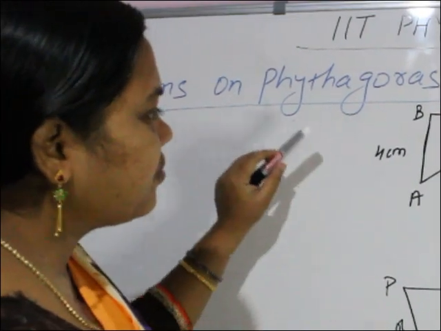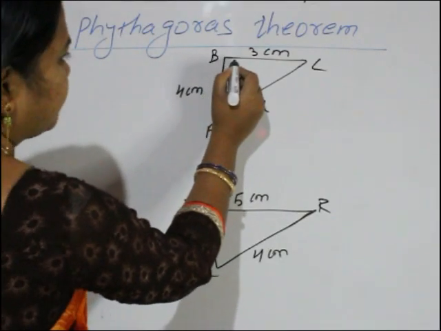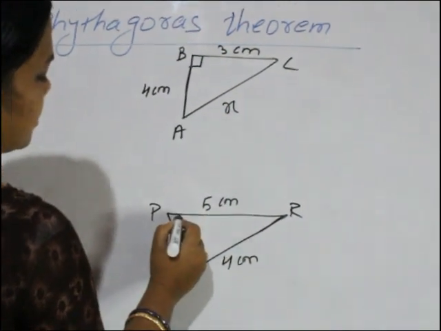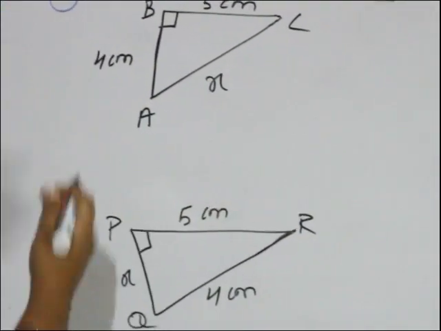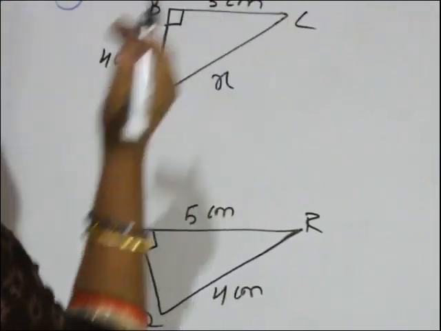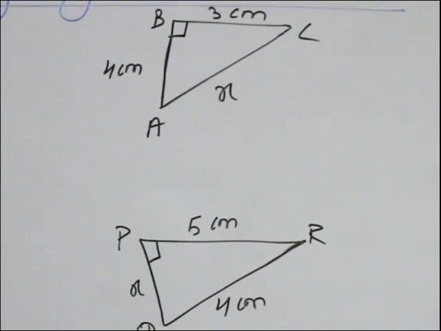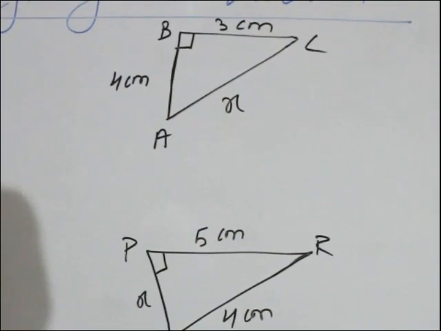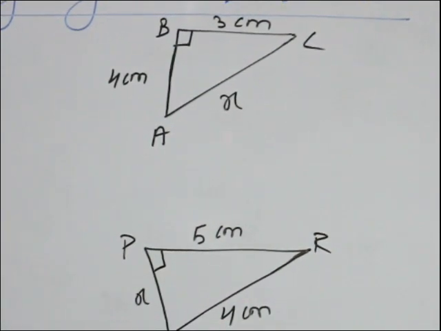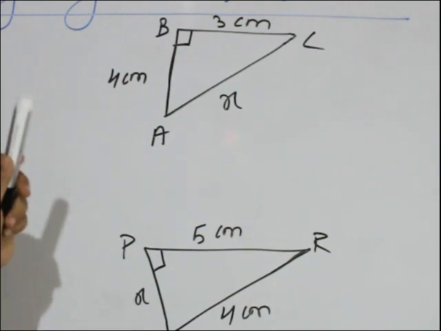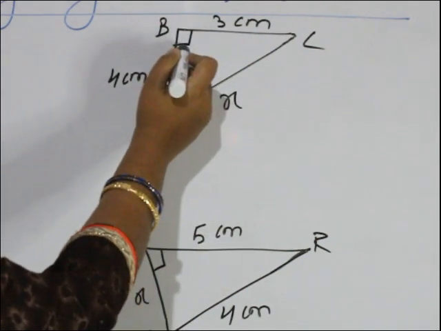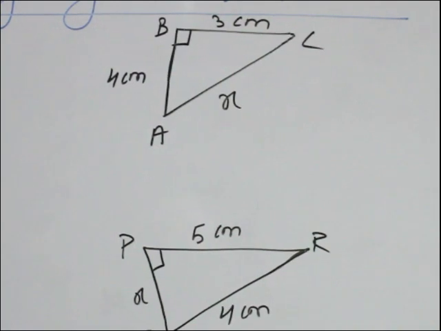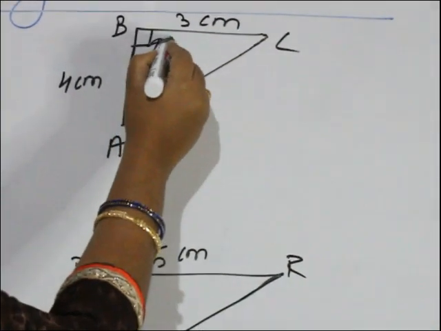First figure, this is a right angle triangle, and here two sides are given. One is 4 centimeter, another is 3 centimeter. The third side x you have to find out. Here x is unknown. Where is the right angle? The right angle is at B. You can see the square symbol at B shows there is 90 degrees at B. So this is a right angle triangle.